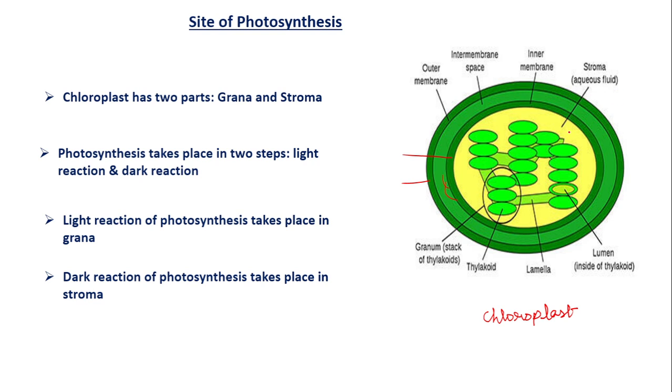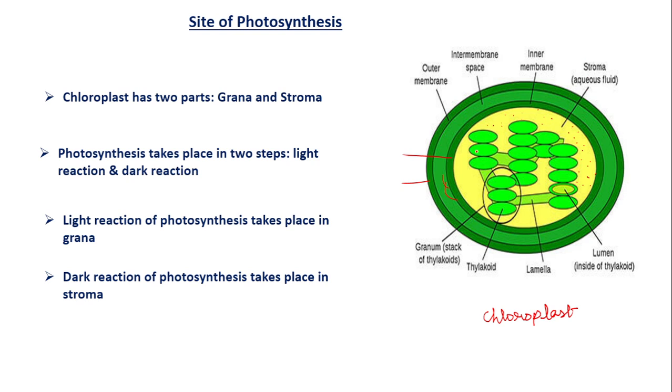This aqueous fluid I am indicating with those dots. Fluid means what? The thing which can flow. So this is a watery fluid. It can flow. That constitutes the stroma.